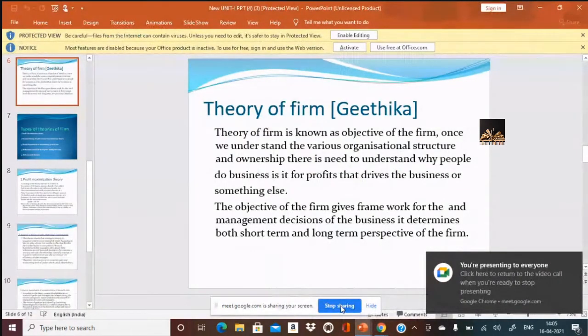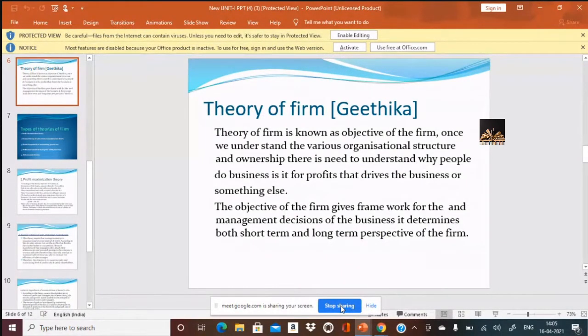Theory of the firm is also known as objective of the firm. So here, once we understand the various organizational structures and the ownership forms, which is nothing but types of business entities, there is need to understand why people do business. It's very important for each and every business to know why do people do business. Is it profits that drive the business or something else?